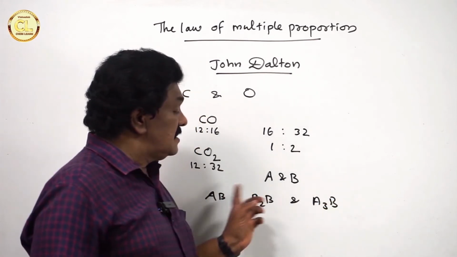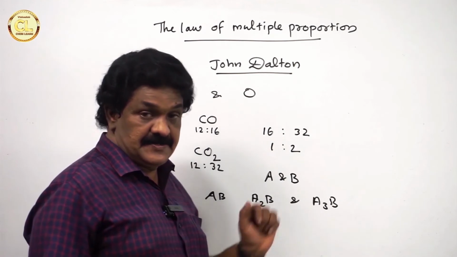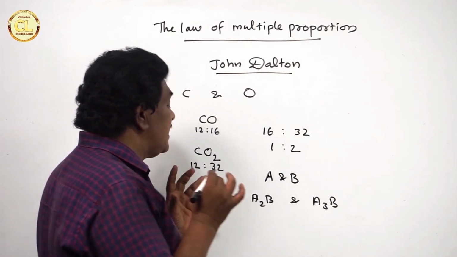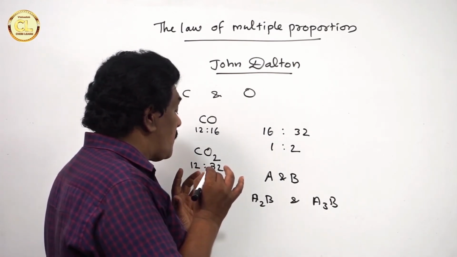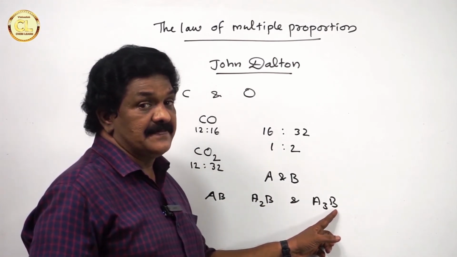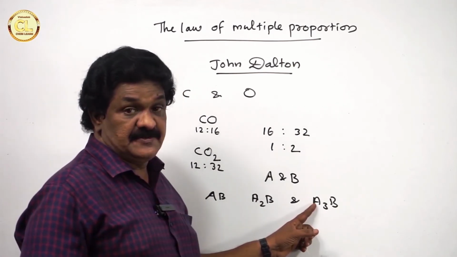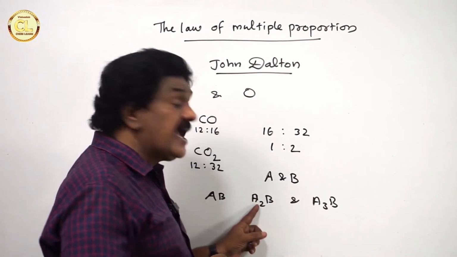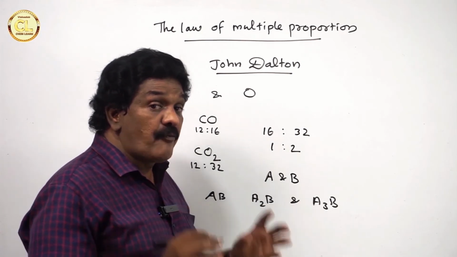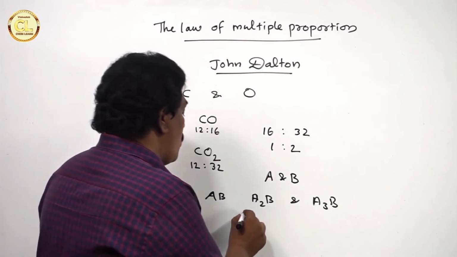See, three compounds are formed from A and B. Here, the mass of B in all these three compounds is the same, but the masses of A are different.